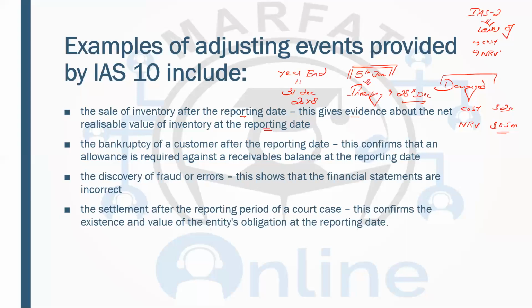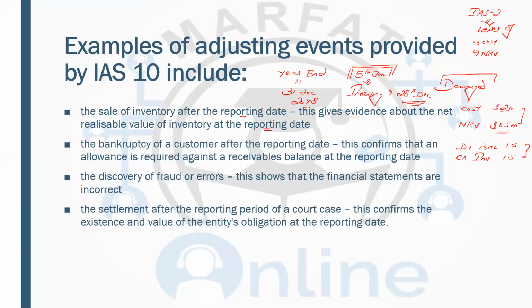But the standard says that because this inventory was produced before the year end, on 28th December, this is an adjusting event. Now you should record it at the lower of cost and NRV in 20x8. So what they are going to do is debit profit or loss by 1.5 million because this is a loss, and credit inventory 1.5 million because they have to bring it to the NRV of 0.5 million.